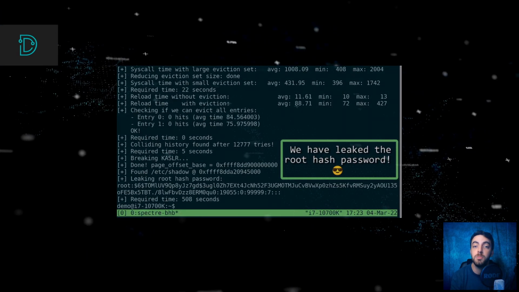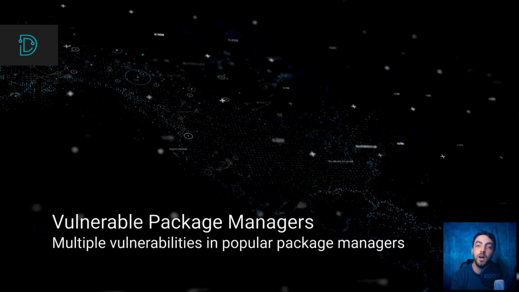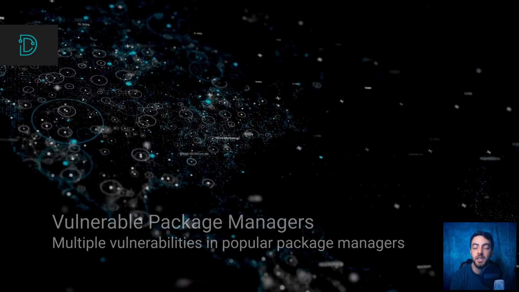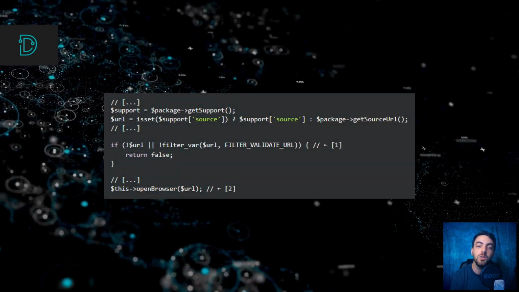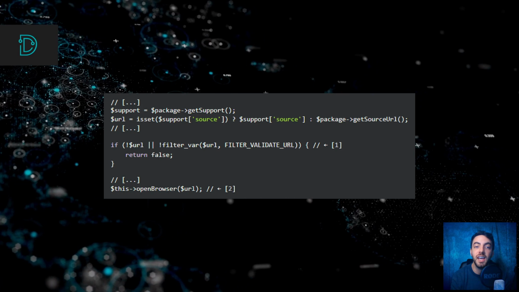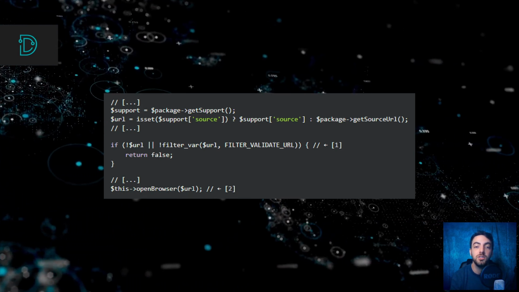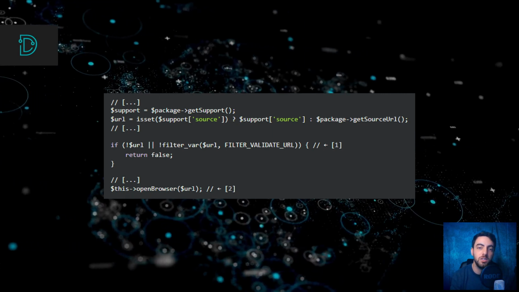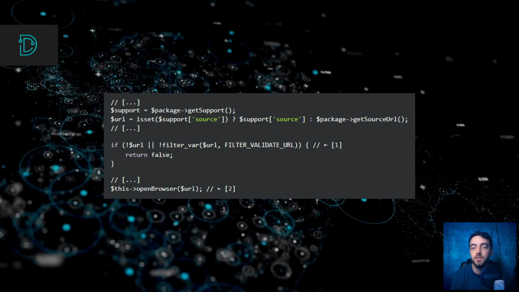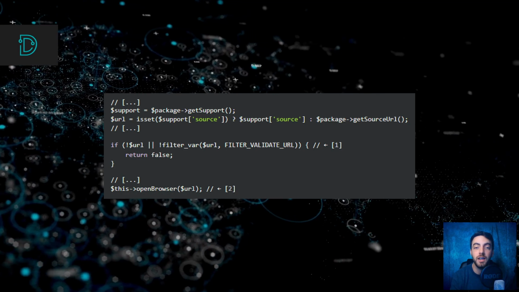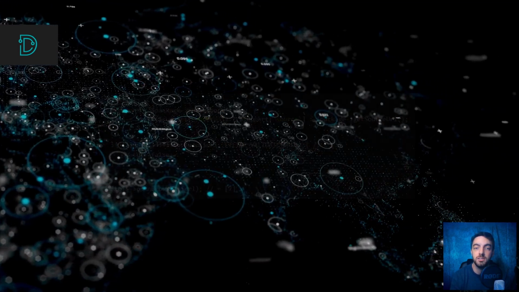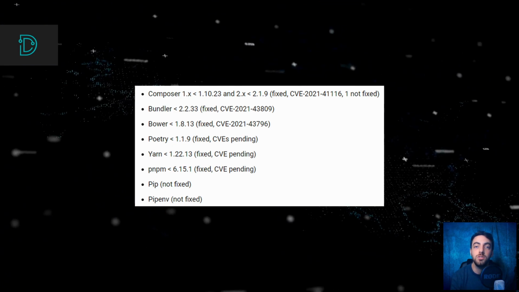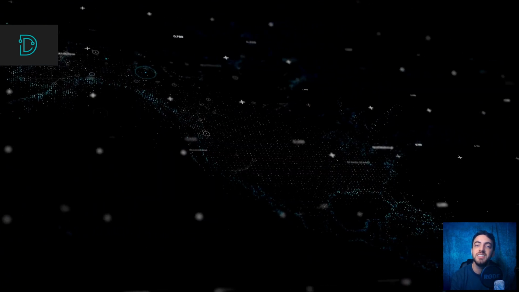And now for our last story, multiple vulnerabilities were discovered in popular software package managers. These vulnerabilities could be abused to run arbitrary code and access sensitive information like source code and access tokens. These vulnerabilities can't be executed remotely, so attackers must trick developers into downloading malicious files and loading them to these packages. You can find a list of the affected programs in the link below and discover what you need to do to protect yourself. That's it for now.